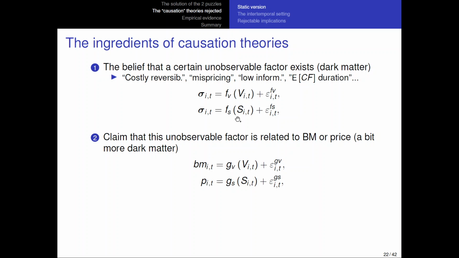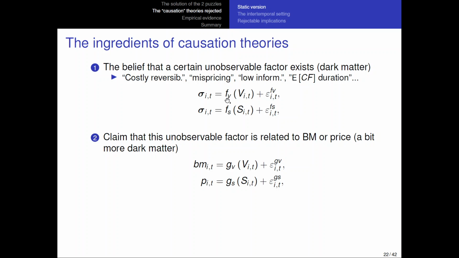So what you have is one function that links the unobservable factor to risk. That's a causal relation here. And then you have something that doesn't need to be causal. Actually, it could be just a correlation study, but there must be a link between book to market and this unobservable factor.